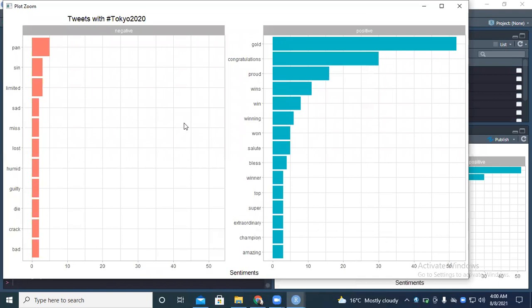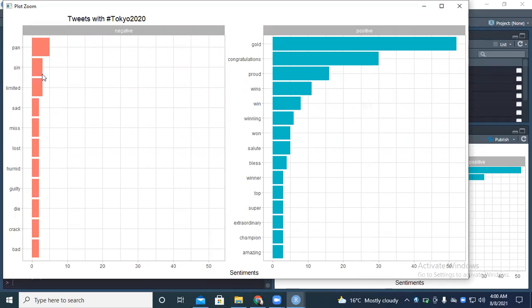So this was Tokyo on both negative and positive. Starting with the negative side, for Tokyo 2020, we have pan. Seen also appeared, but this time round it appeared less compared to 2016 when the Olympics were in Rio.